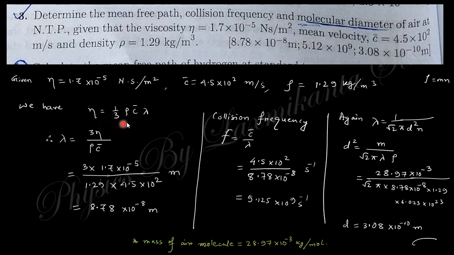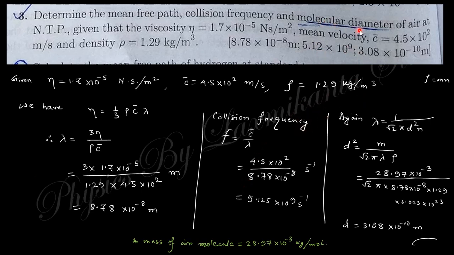You know eta equals 1/3 rho c bar lambda, so lambda is nothing but 3 eta by rho c bar. Putting in these values, you will get lambda, the mean free path. Then the collision frequency is v bar by lambda or c bar by lambda. Using c bar and lambda, you will get the collision frequency.